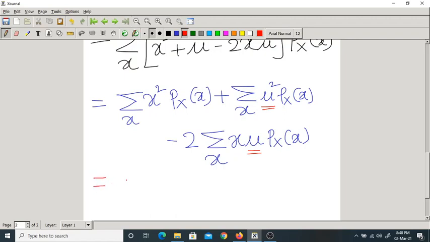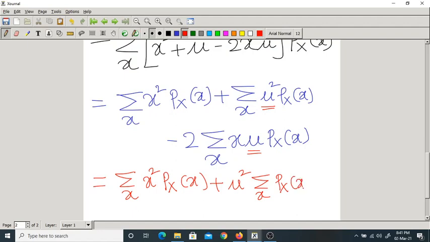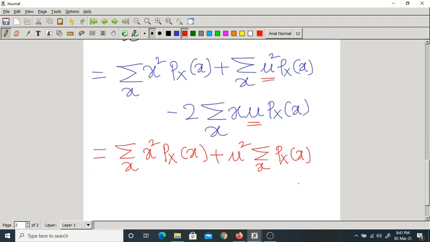Now you can write this as summation over x, x square into px of x plus mu square into summation over x px of x. In the third term, you can take mu outside the summation because it is constant. Summation over x mu into px of x.